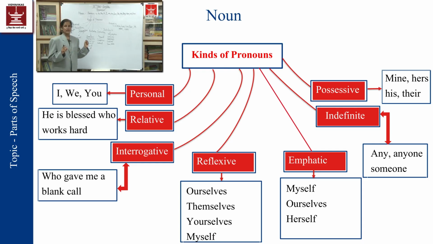The pencil is kept on the table, which is mine. The pencil is the noun, and it is related to the word which, because I want to say something about it. I have used that relative pronoun to avoid repeating the noun, the pencil. Interrogative: who, which, what, where, when, why. That is called an interrogative pronoun. So in this way, we have seen pronouns and the kinds of pronouns.